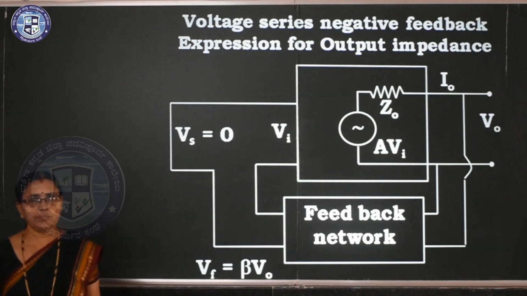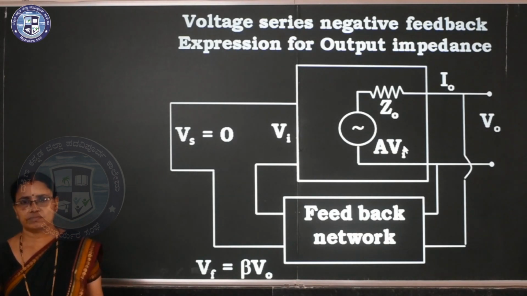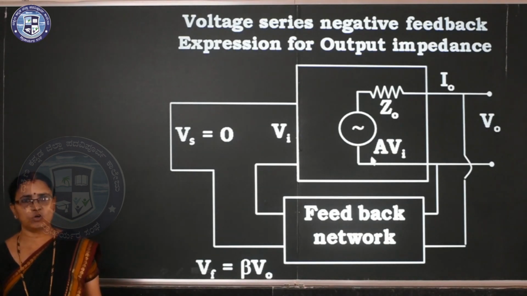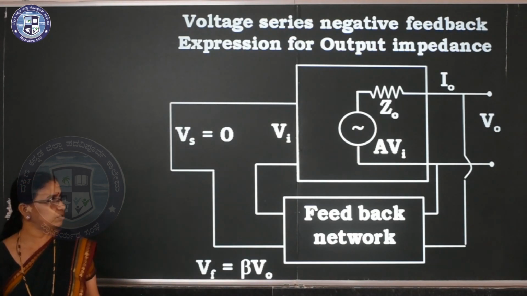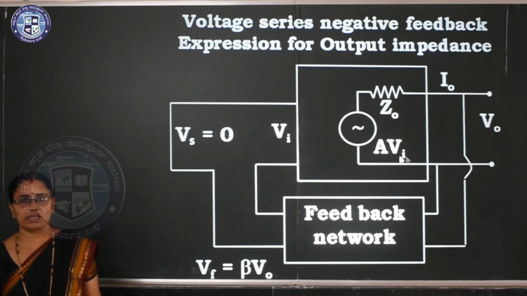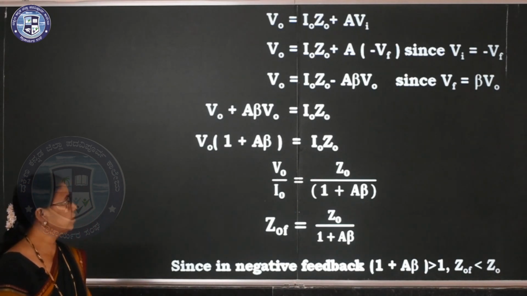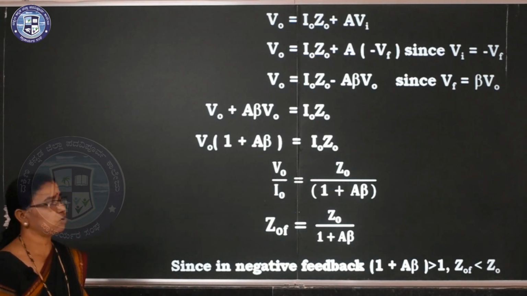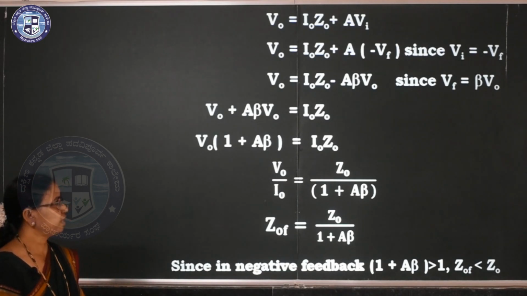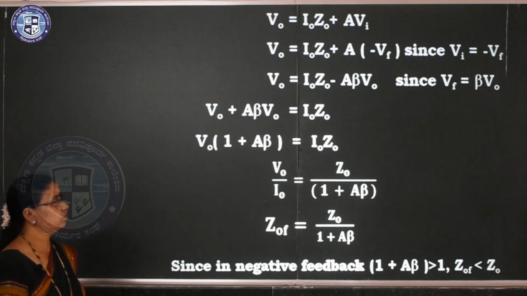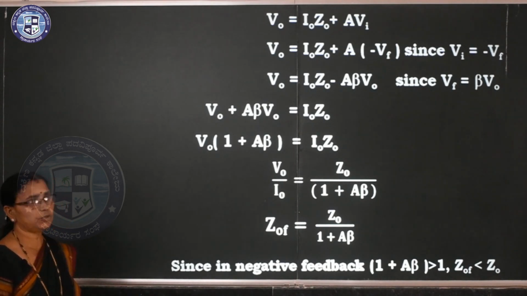Now, when the input source is not there, we think of one imaginary source at the output, that is V0. Clear? Now, if we apply Kirchhoff's voltage law, this V0 is equal to I0 Z0 plus A into Vi. So if you write the expression this way, V0 is equal to I0 Z0 plus A Vi. So you can write: V0 is equal to I0 Z0 plus A into minus Vf.